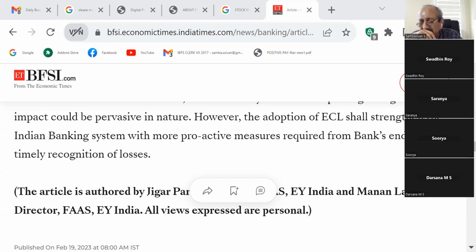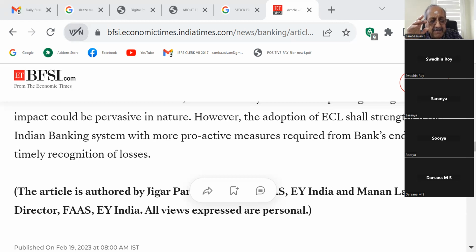That means how much is the GNPA amount? 2% means 200 crore. 200 crore is our gross NPA. Out of this 200 crores, if we are providing 80 crore as provisioning, the net NPA is 120 crore.